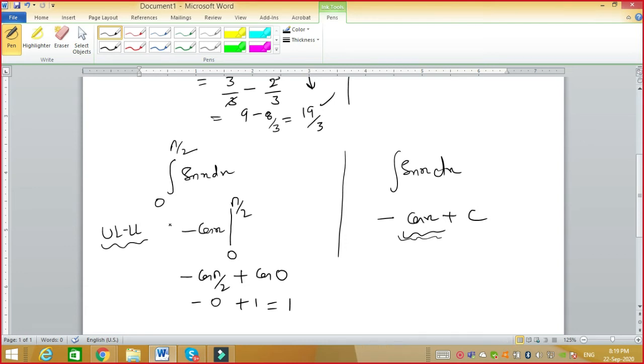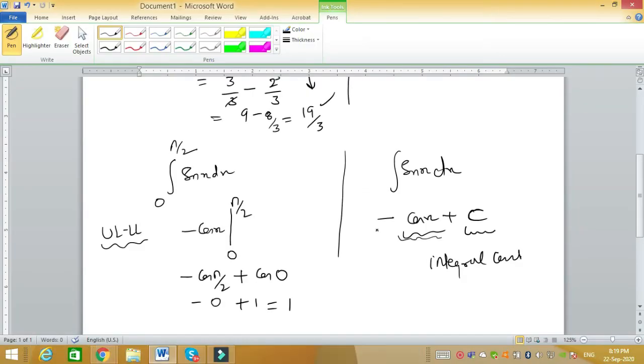And one more question many students ask me: why do we put this c? We put this c because it is called the integral constant. One very important point you have to remember is that in case of indefinite integral there is a c, it means it has many answers.